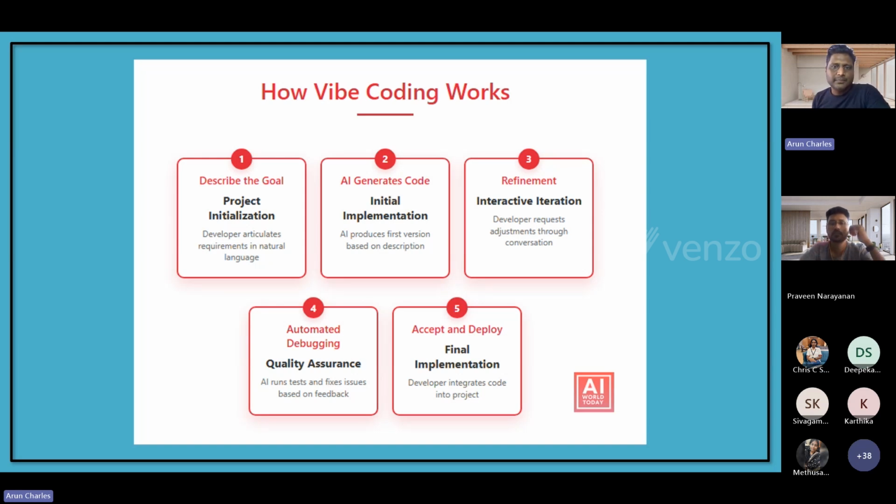So first of all, in vibe coding we need to describe the goal. We need to think of some problem, what we are going to solve, and describe the goal before going to the AI. We have to make some plan, think about what we are going to do, how our tool should look, and what things we are going to solve. Then comes the second step: we give it to the AI.